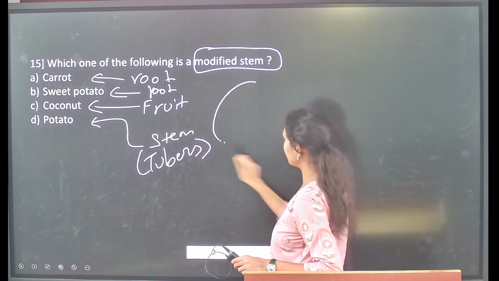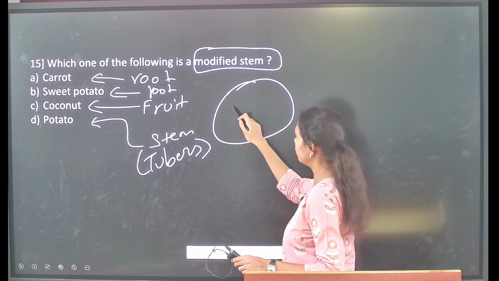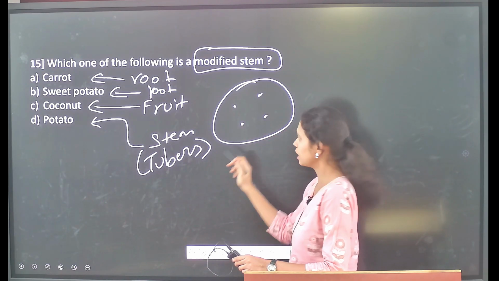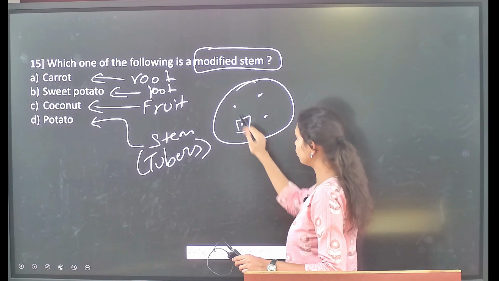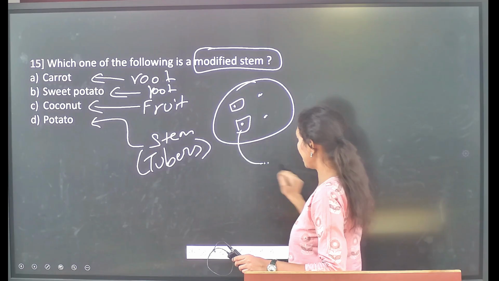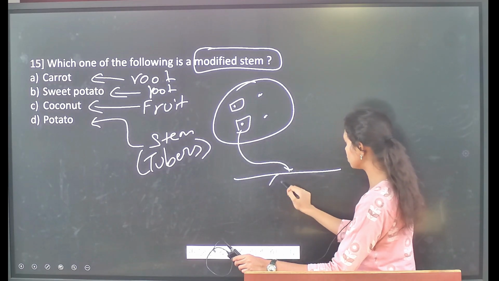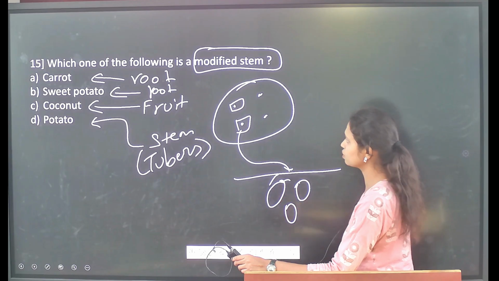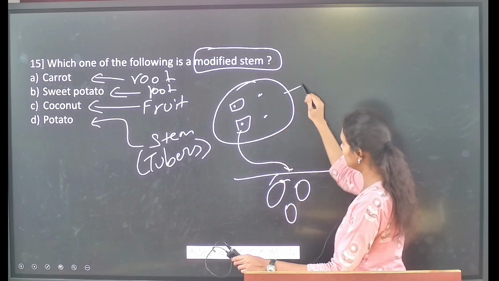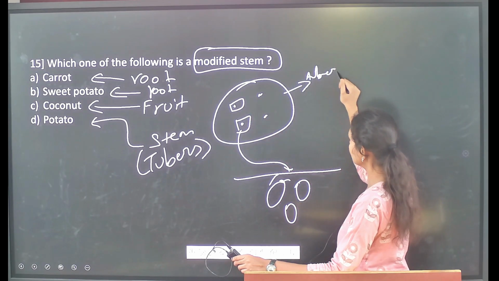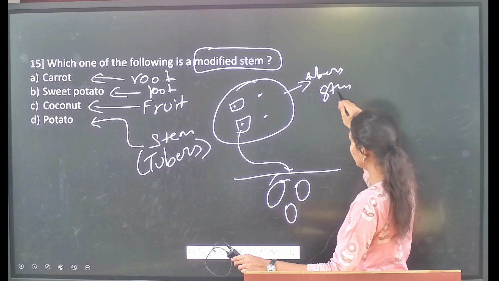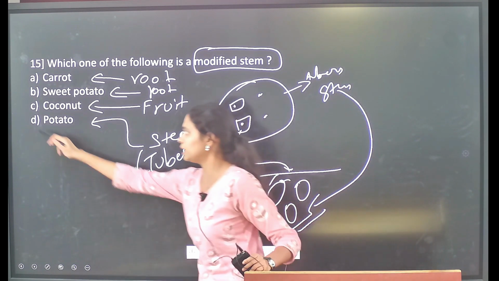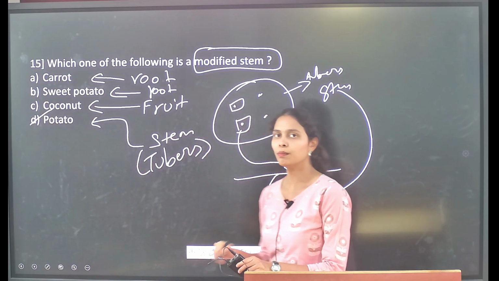These tubers, for example, if you see, this is a potato which consists of small nodes, which we also call the eyes. If you cut these small eyes or nodes and sow them in the soil, then you will see the production of potatoes inside the soil. So here these tubers act as stems, and through stem modification you will see this kind of potato production. So option D is the correct statement, which is the modified stem.